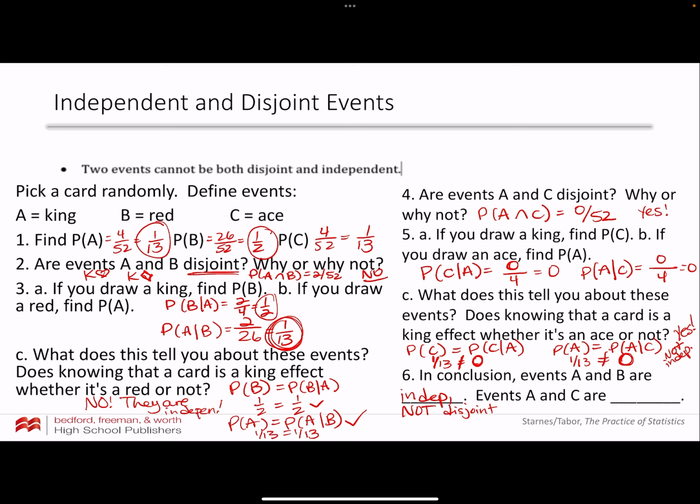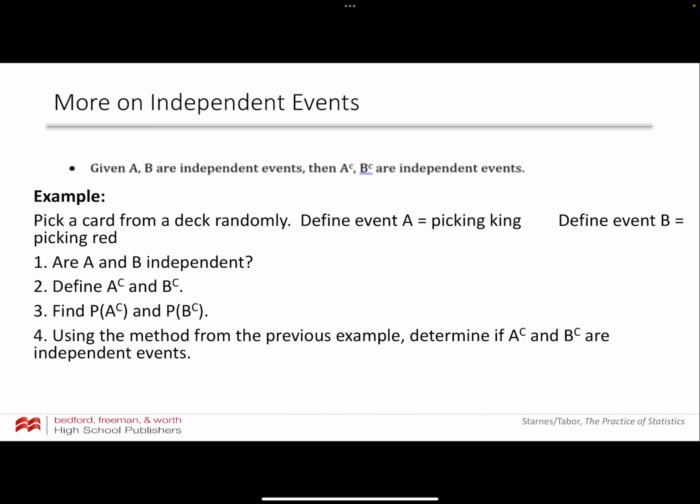So in conclusion, A and B are independent and not disjoint. And A and C are not independent. Oh, D, E, P, sorry. Not independent, and yes, they are disjoint. So they have to be one or the other. They can't be both. They can be neither. They can be neither disjoint, but also not independent. But they can't be both.